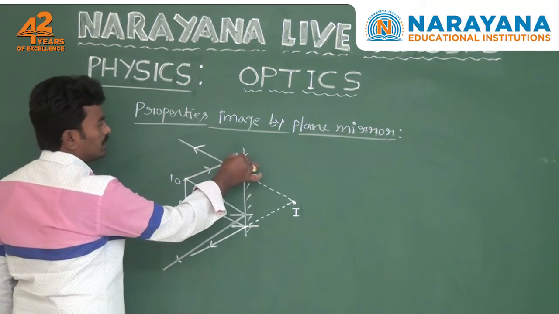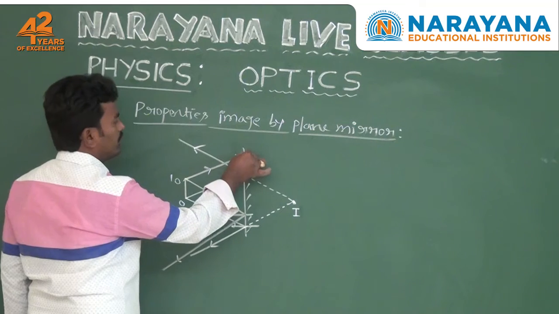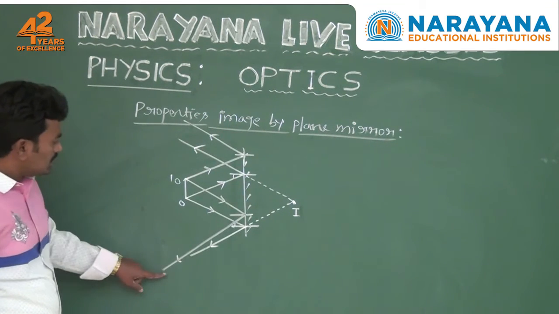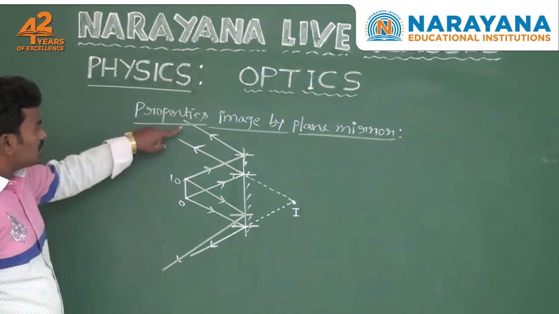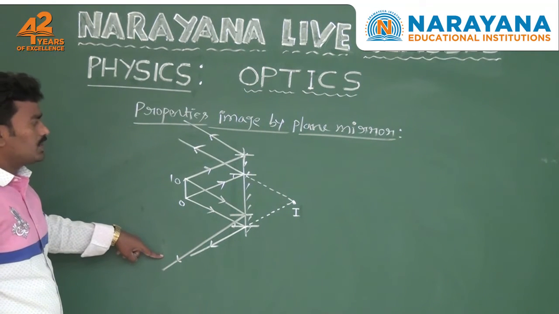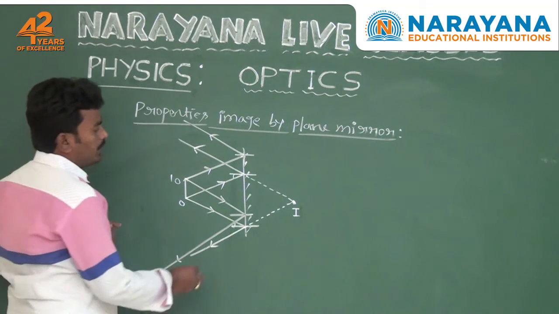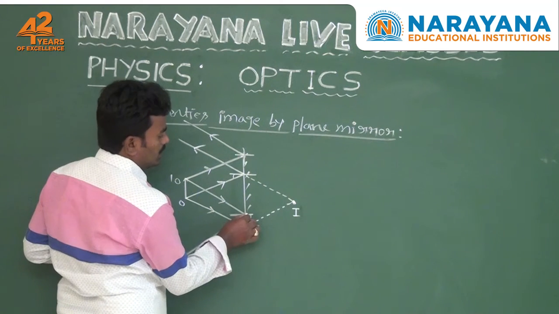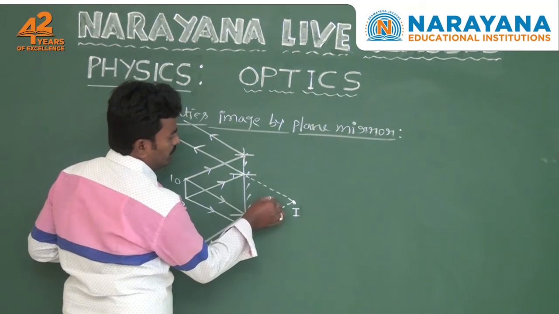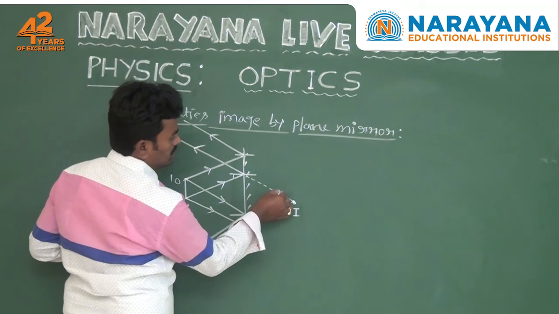After reflection, this light is reflected back into the same medium with the same angle, like this. This is one reflected ray and this is another reflected ray. These two reflected rays appear to be diverging from a point. Appearing to diverge from a point means you extend the reflected rays backwards, like this.